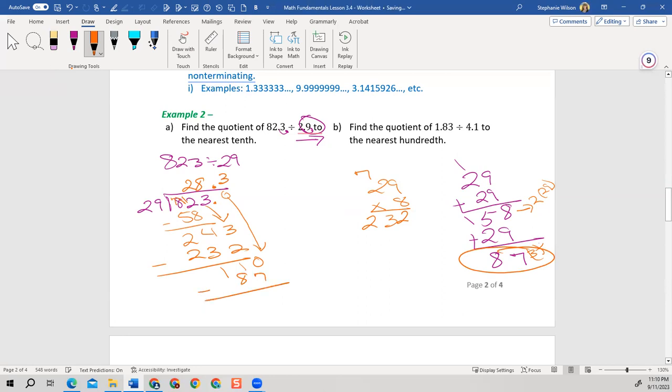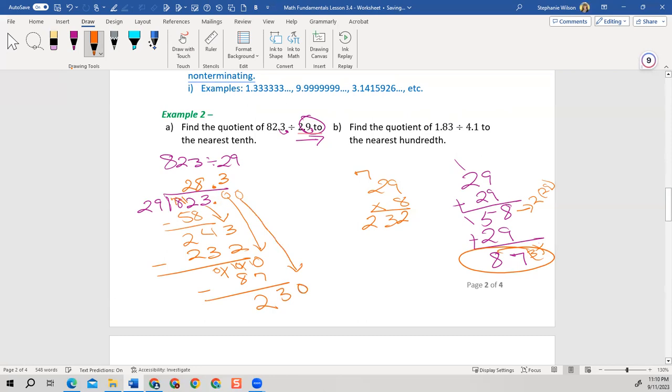I'm going to borrow. Let's see, 110 minus the 87. I'm going to borrow from this 1, make it a 0. Borrow from this one, give me my 1s back. 10 minus 7 is 3. 10 minus 8 is 2. So I get 23. So let's tack on another 0.